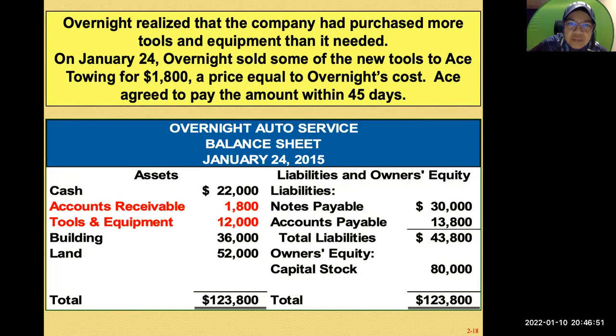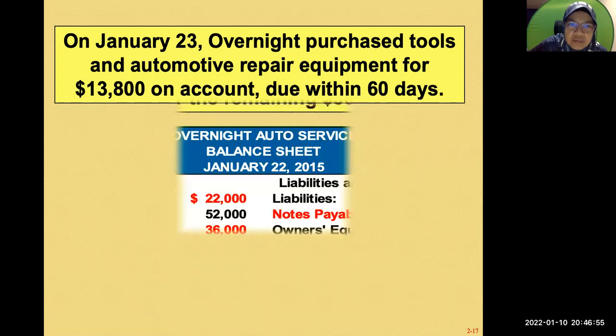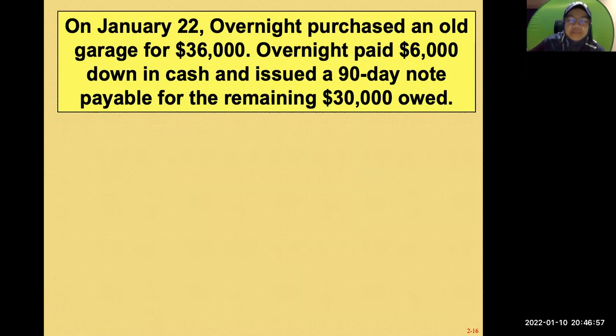Am I going back or going forward? Okay, this one. You purchase an old garage. So old garage here we refer to a building. What is the cost of the garage? It is 36,000.